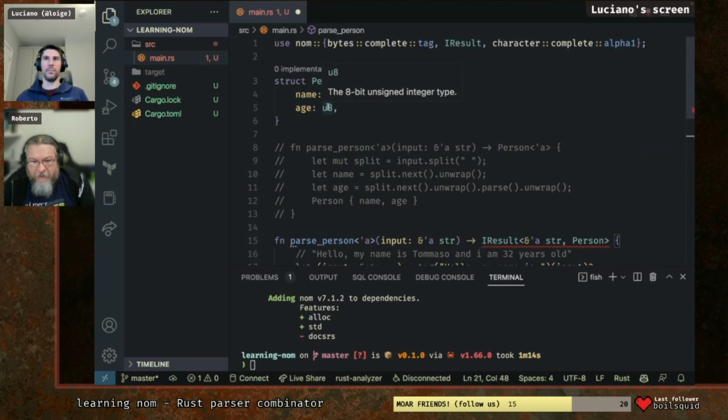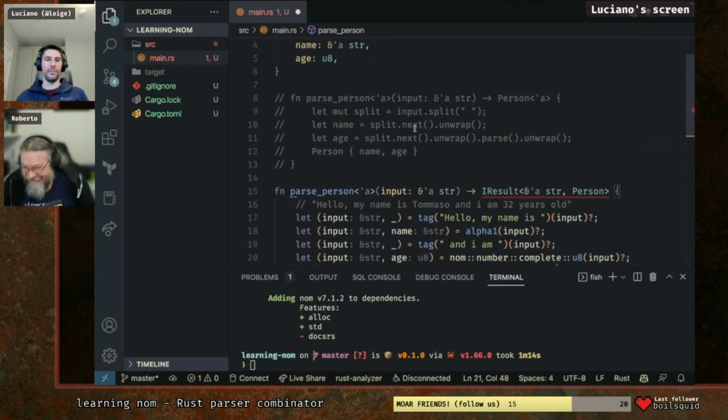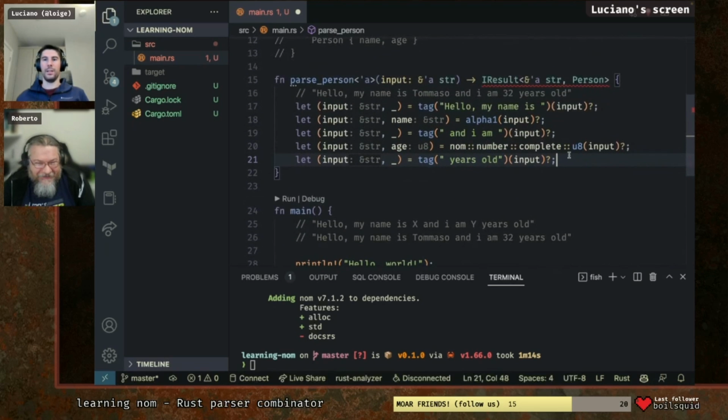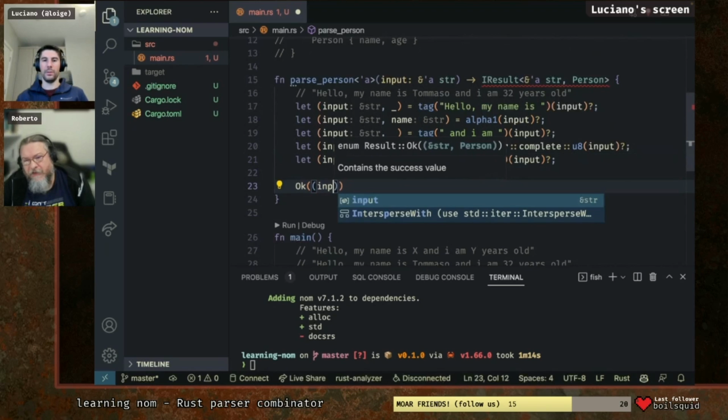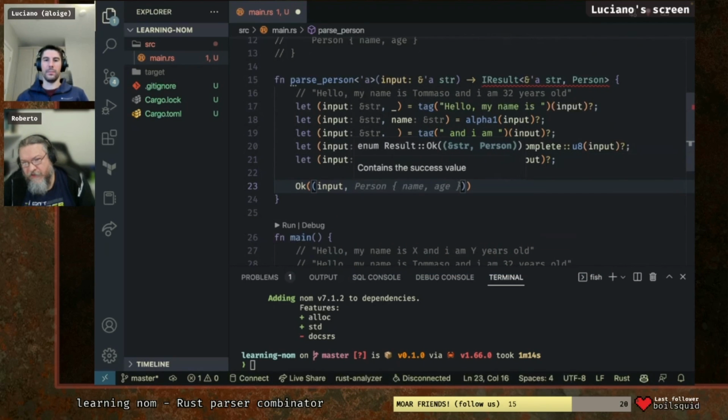You're not taking into account vampires and everything else, people older than 255 years, but I think it's fine. So at this point, the last thing we need to do is return the inputs. Do we have to parse the tail, that years old? This is more on us. Do you want to consume the input fully? Is that what you expect to be a valid string?